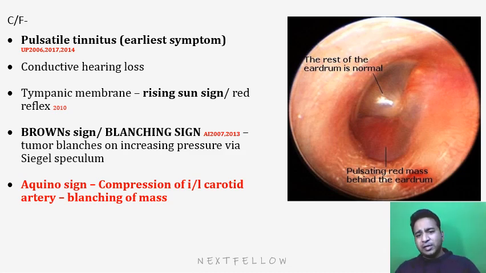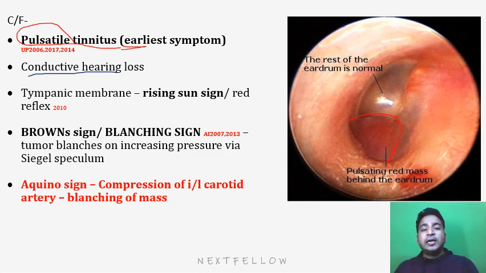So what are the clinical features? This is an otoscopic picture shown. As you can see, a reddish hue. We can easily appreciate that usually this is pulsatile, giving an appearance of pulsations. So we can see a reddish hue arising at the level of the hypotympanum. So what is the clinical feature? The earliest symptom is pulsatile tinnitus. That is the earliest symptom, and the word pulsatile is important because tinnitus may arise because of other pathology, but in glomus tumor it is pulsatile, along with conductive hearing loss.